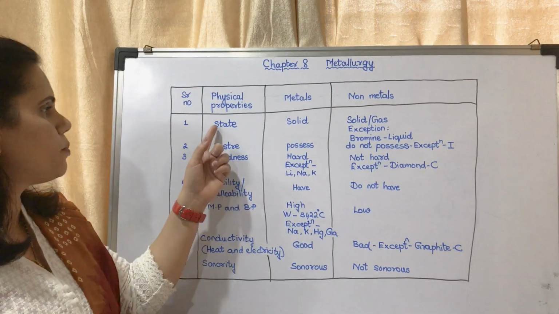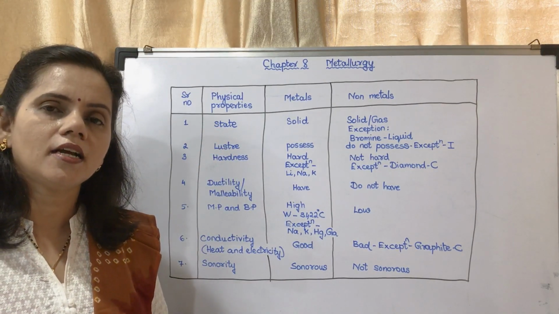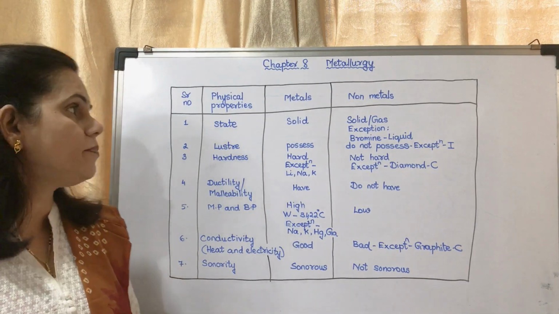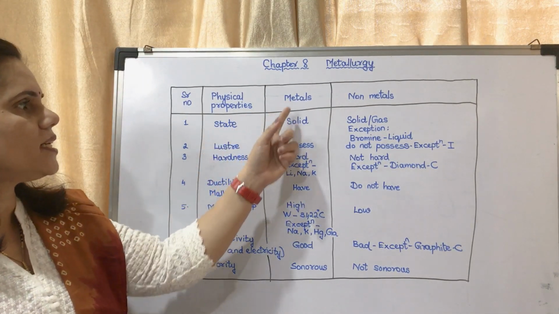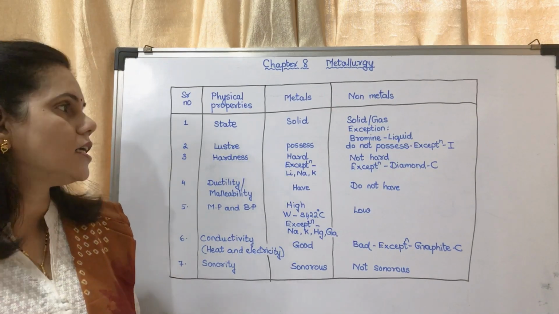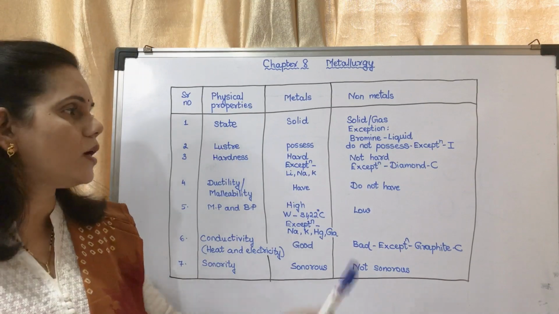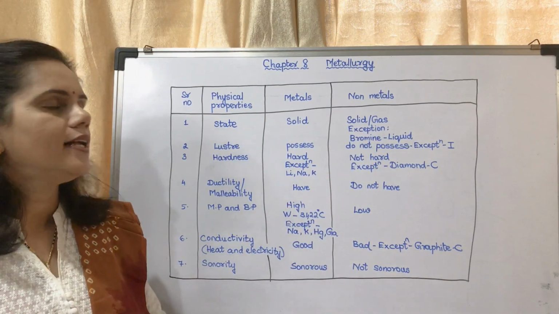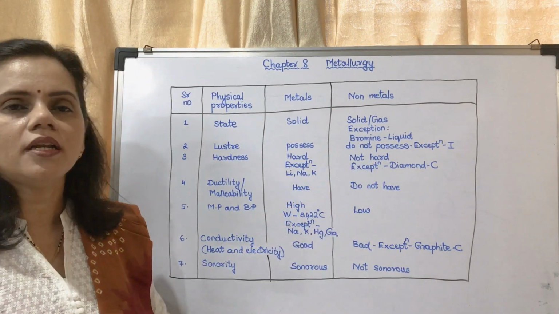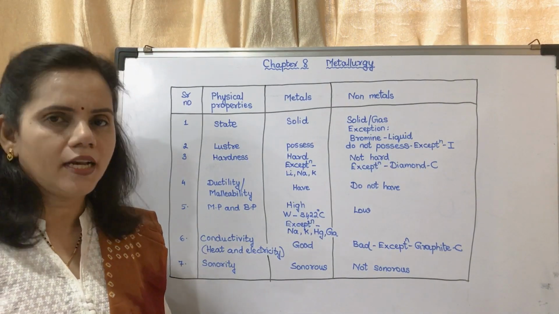The first physical property is the state, that is state of matter, whether it is a solid, liquid or a gas. Now state, metals, you may see metals are generally solid. Non-metals exist in solid state also and gaseous state also. There is an exception, bromine. Bromine is in the form of a liquid.